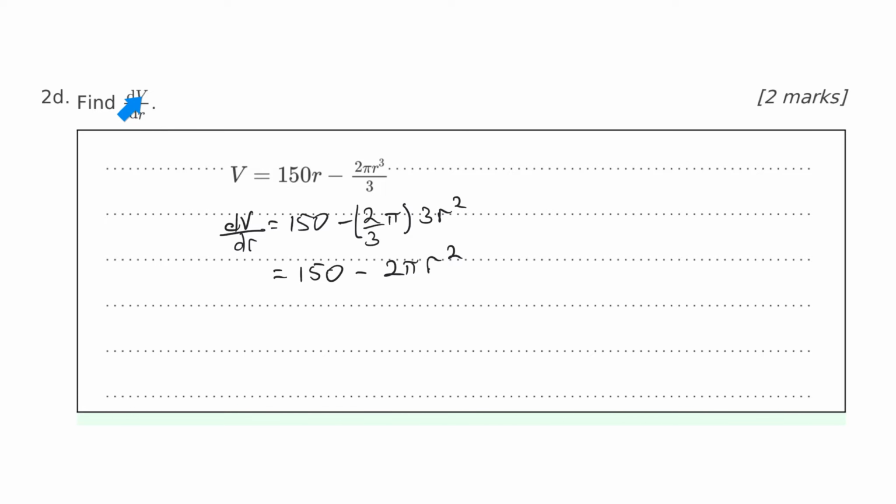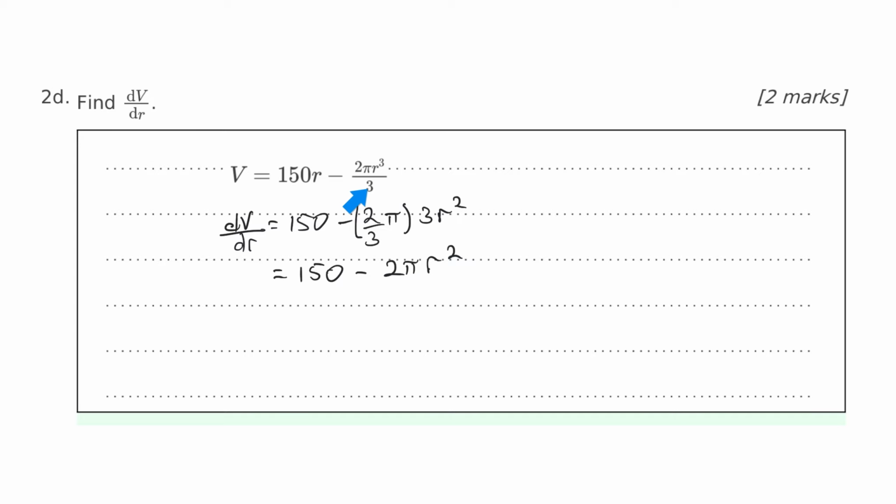We can do that now because we've got V in terms of R, and that's from the previous question. So dV/dr, you're taking the derivative. If that's 150R, then you bring down the number that's there, which is effectively a 1. So the 1 comes down and multiplies by the 150, and that's 150. Then you take away 1 from the power and it becomes 0, and r to the 0 is 1. So that became this constant 150.